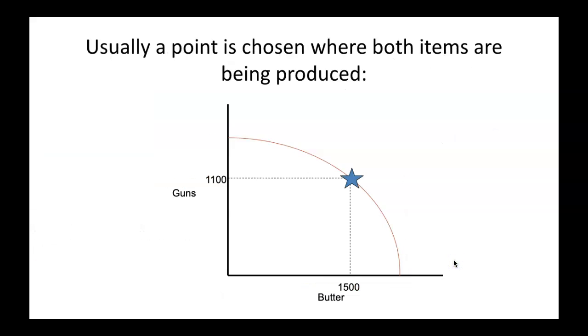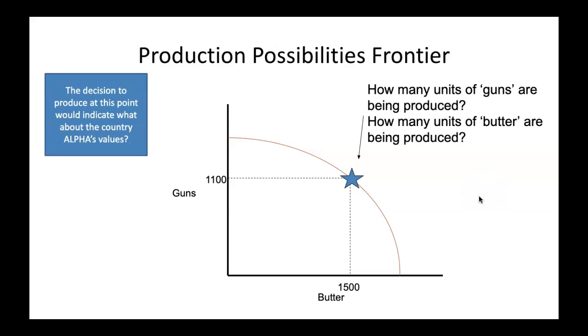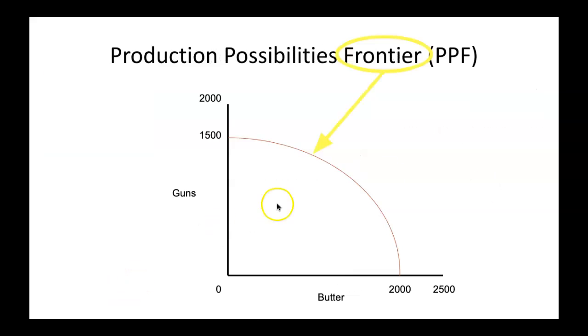Now, usually, countries or businesses set production at a point where both items are being produced to a certain amount. So at this point, if a country chose to set production at this point, how many units of guns are being produced? How many units of butter are being produced? The decision to produce at this point would indicate what about this imaginary country's values.